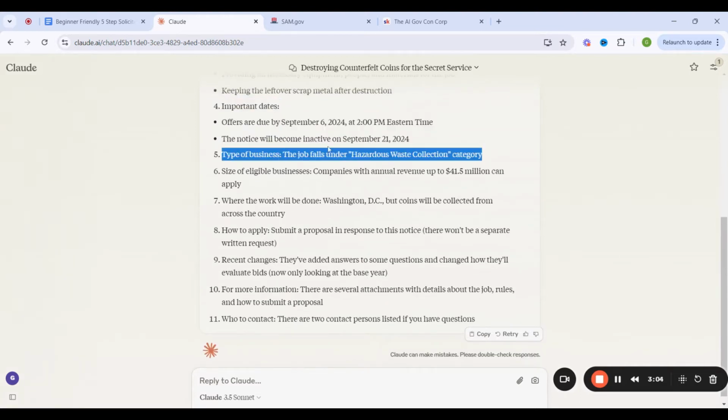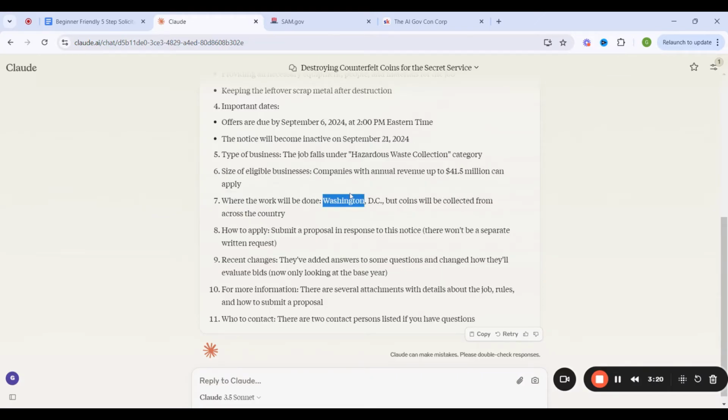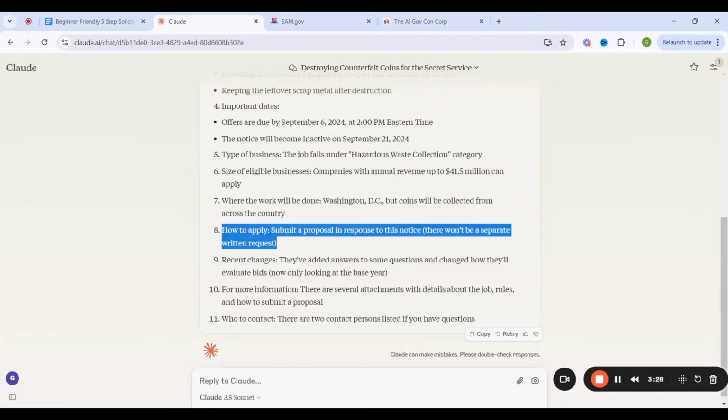Type of businesses. Okay, so hazardous waste collection category, size of eligible businesses. So companies with annual revenue of 41.5 million can apply. Okay, so if you have an annual revenue of 41.5 million or lower, then you can apply. Where the work will be done, Washington, D.C., but coins will be collected from across the country. How to apply. Submit a proposal in response to the notice. There won't be a separate written notice.